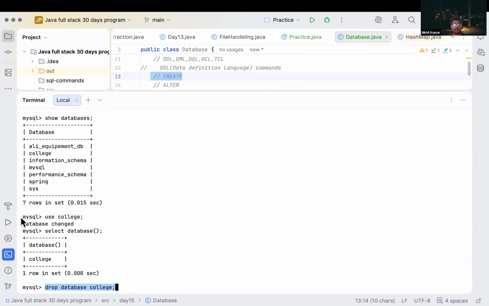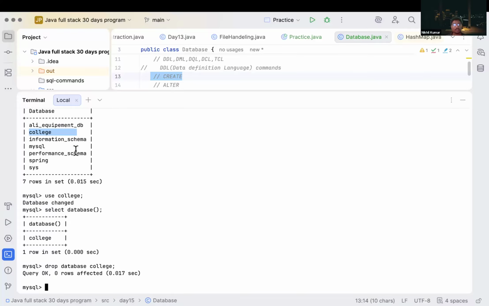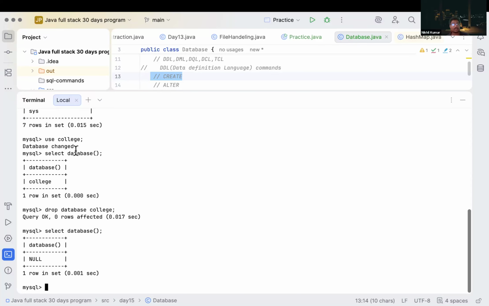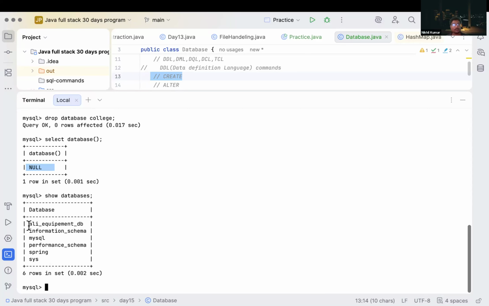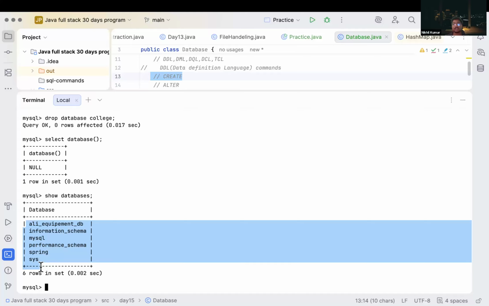It will completely delete our college database. Query OK, 0 rows affected. Why is it not deleted? Or is it deleted? Let's check. Select database, null. It is deleted, that's why it is showing us null. If we use the show databases command, then we don't have any college database inside it.